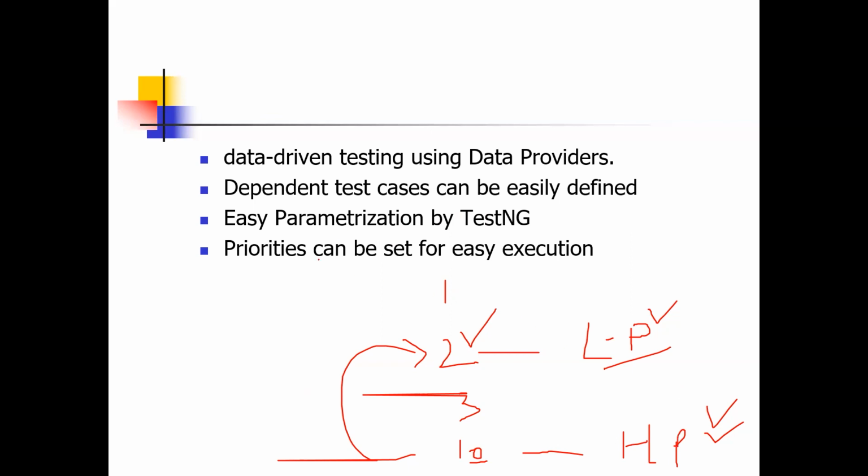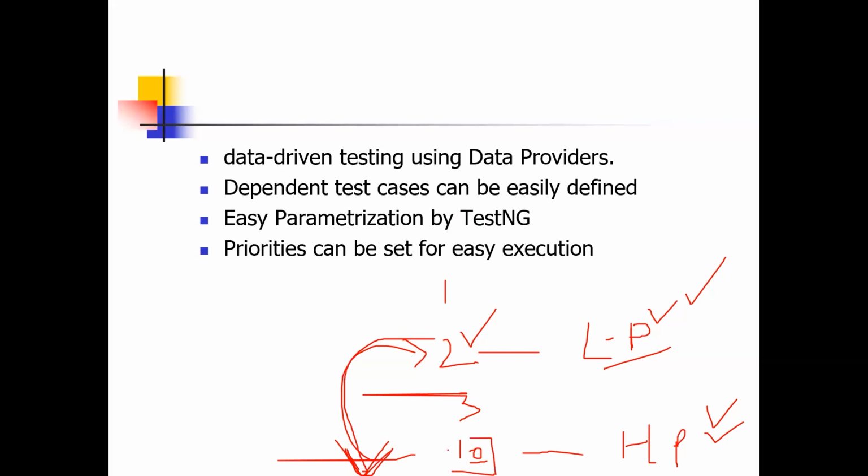It is not like what happens normally, where highest priority goes first. The person who designed the test engine designed it that way. But this lowest priority test depends on test case number 10.